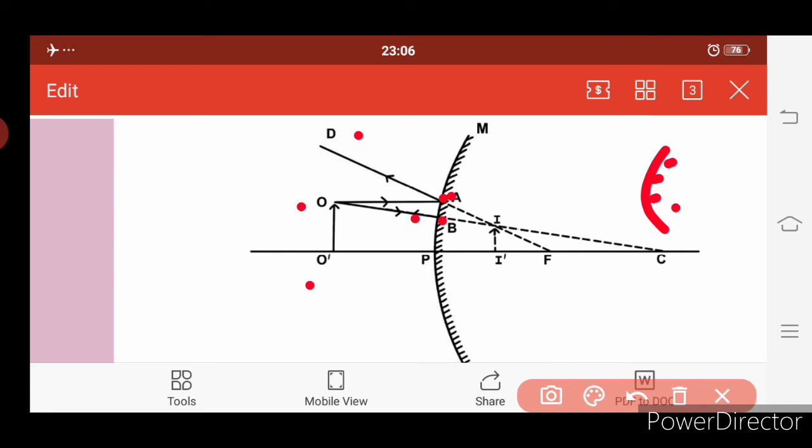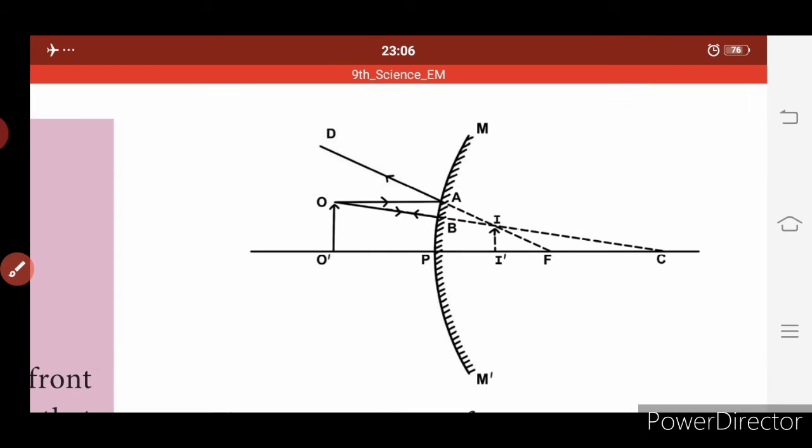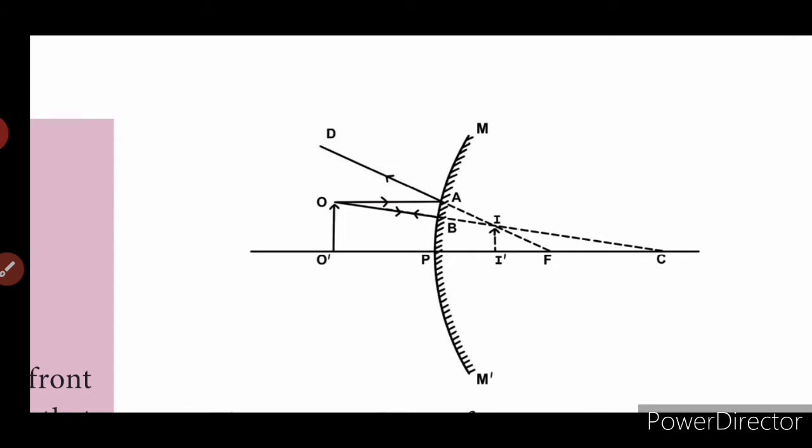When you extend these two rays through dotted lines, the meeting point of these two dotted lines is denoted as I and I dash. This is the image that is formed behind the mirror. So this is how you have to draw the ray diagram for convex mirrors.